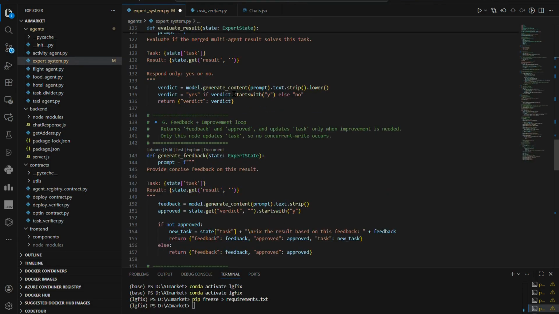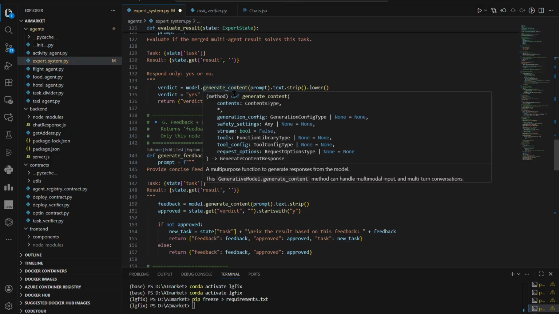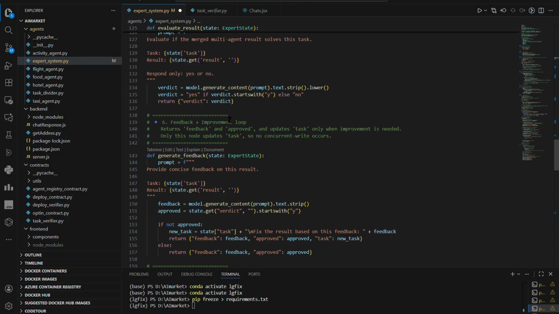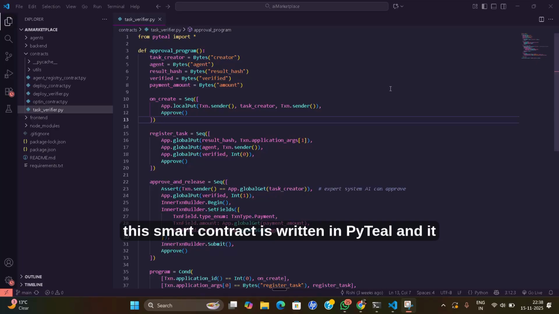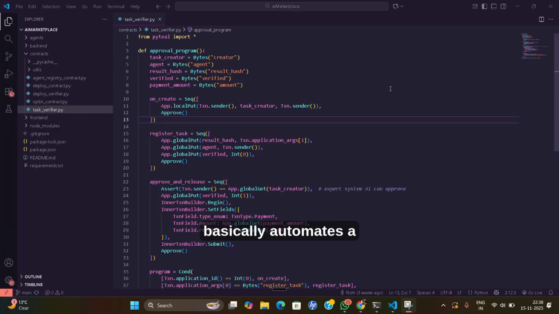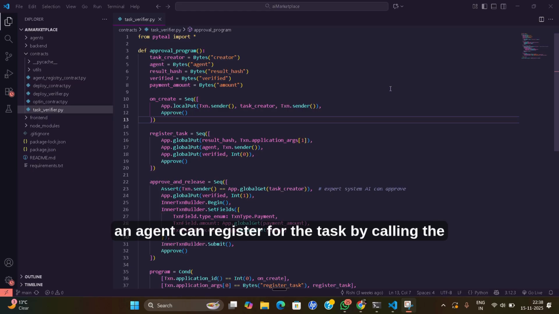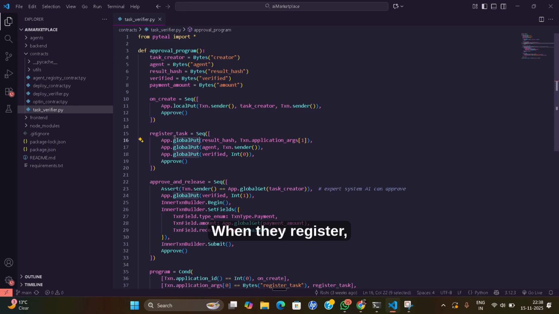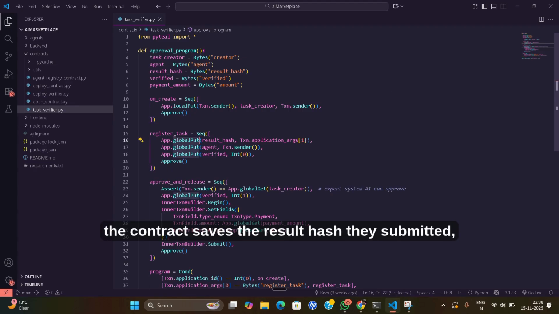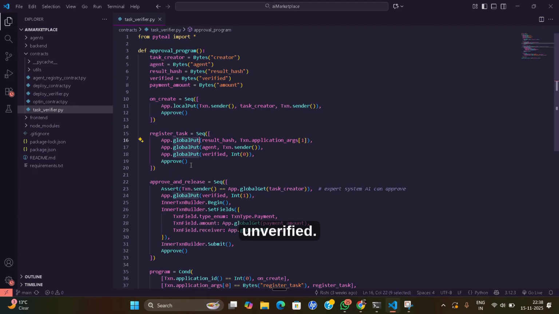This contract is used by the expert system when creating a new task or marking it verified. This contract will be explained in detail by my teammate. This smart contract is written in Python, and it automates a task approval workflow on Algorand. When the contract is first created, it stores the address of the creator. After that, an agent can register for the task by calling the register task action. When they register, the contract saves the result hash they submitted, saves their address, and marks the task as unverified.